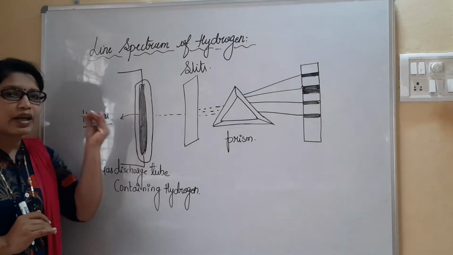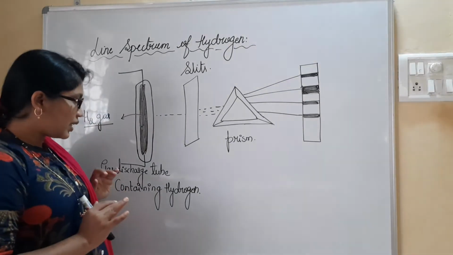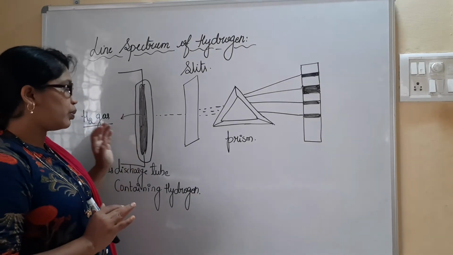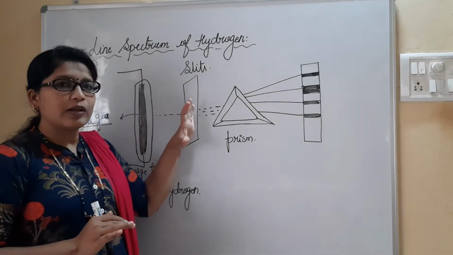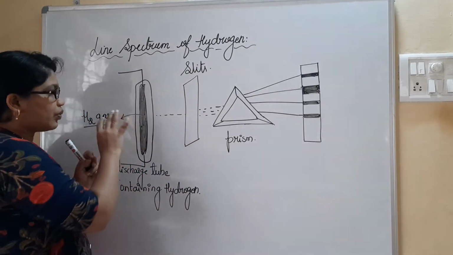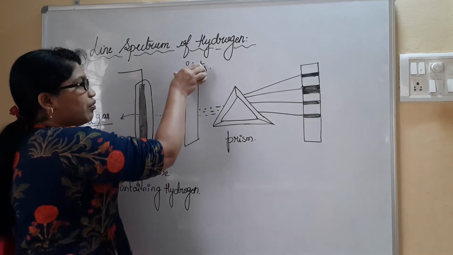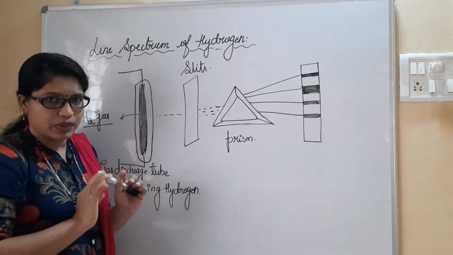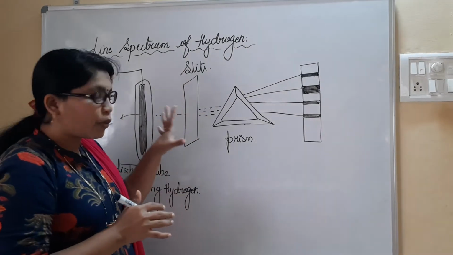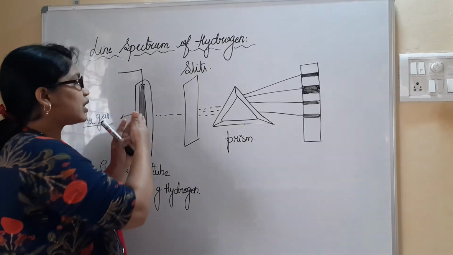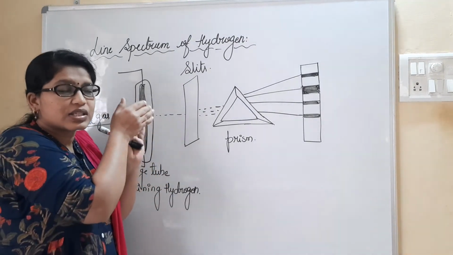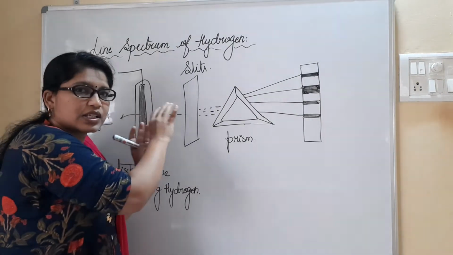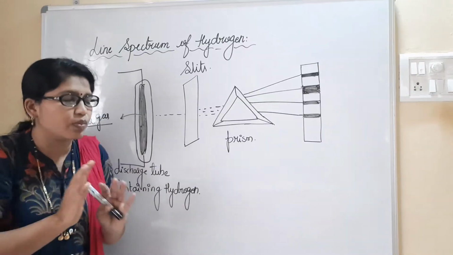It is filled with hydrogen gas. Once the gas discharge tube is provided with a charge, it is going to pass light. When electrons start moving, we fix one slit here. This slit is put mainly to get thin strips of the light which is passing from the hydrogen gas tube.